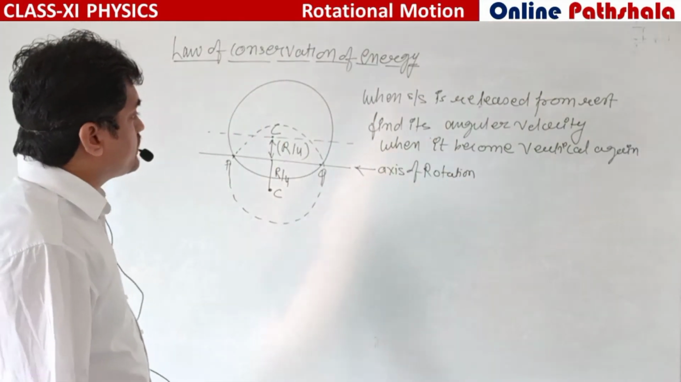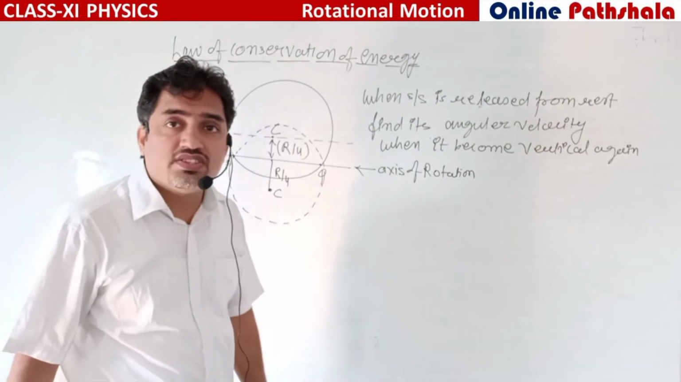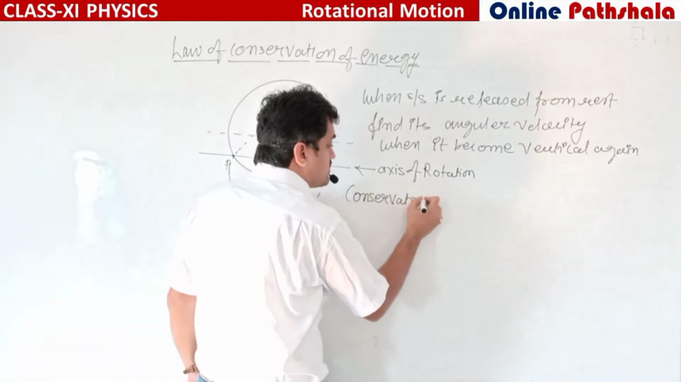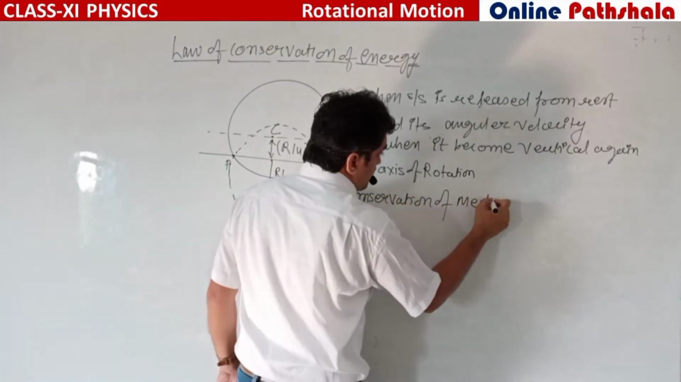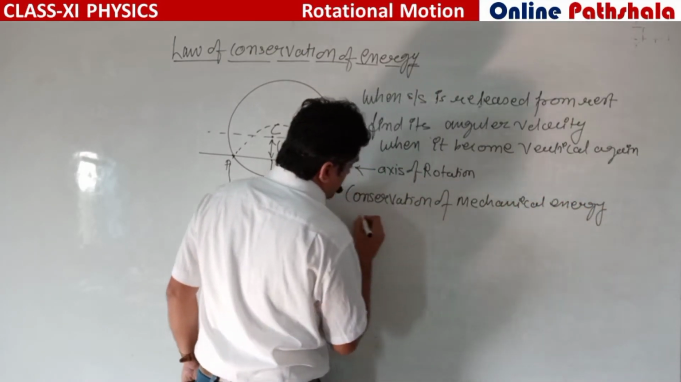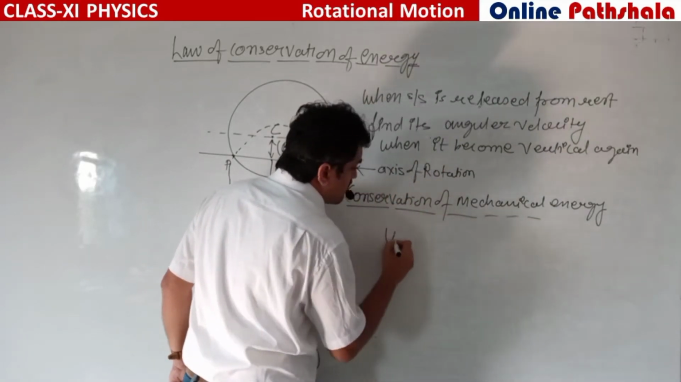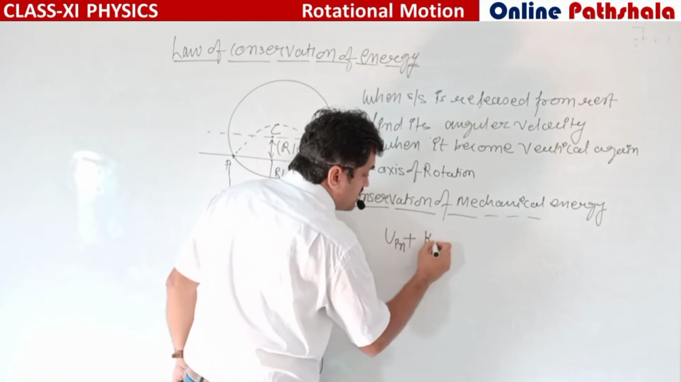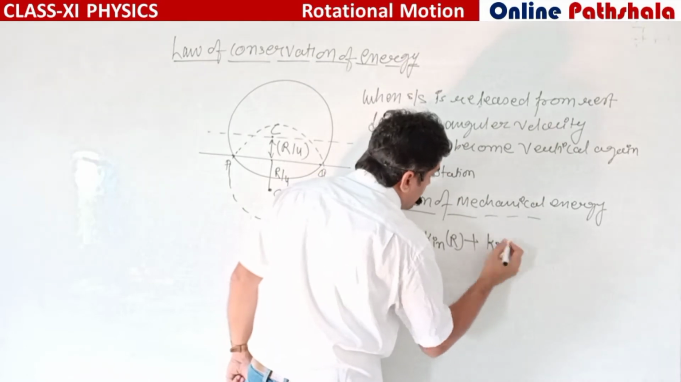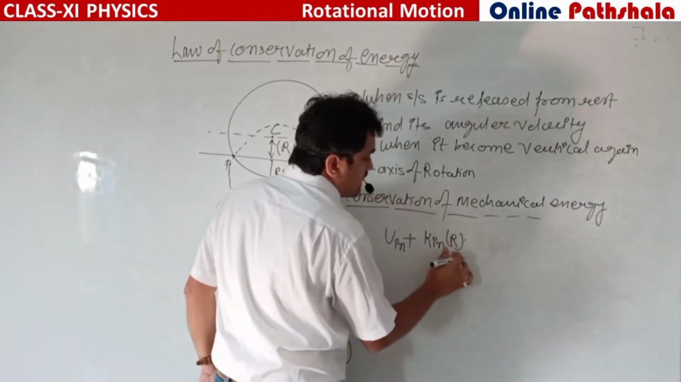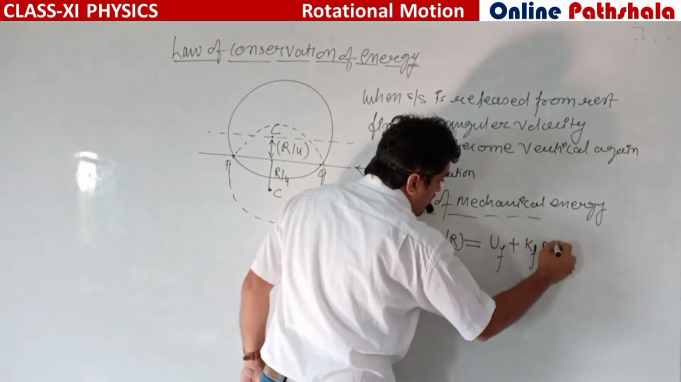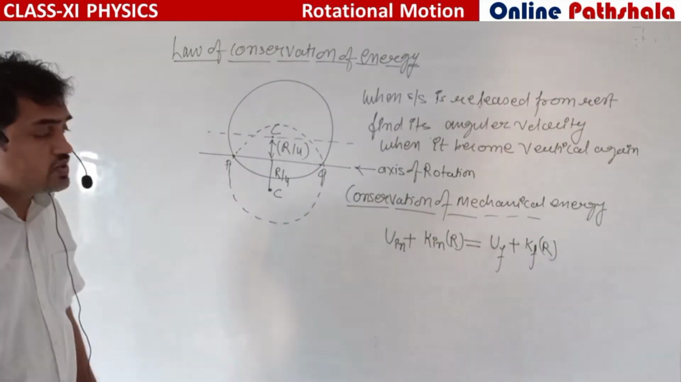Okay, so we have to use conservation of energy. In this case, we are using conservation of mechanical energy. So initial potential energy plus initial kinetic energy for rotational motion, no translatory motion is there, equals final potential energy plus final kinetic energy for rotational motion. Okay, so it is very easy.